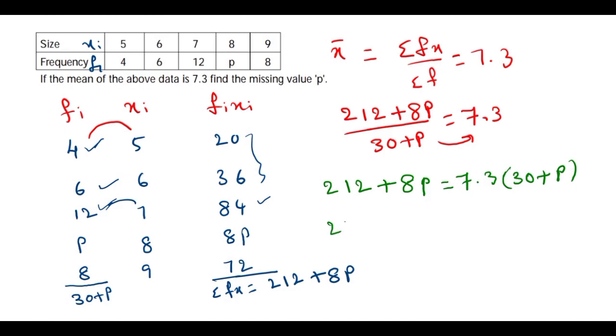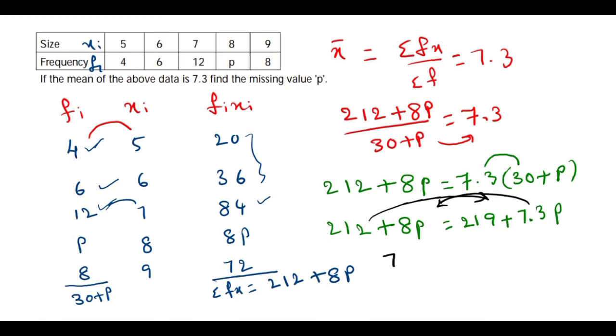212 plus 8p equal to 7.3 into 30. 3 threes are 9, 3 sevens are 21, so you will get 219, plus 7.3 into p. Now transpose: 8p minus 7.3p is equal to 219 minus 212.